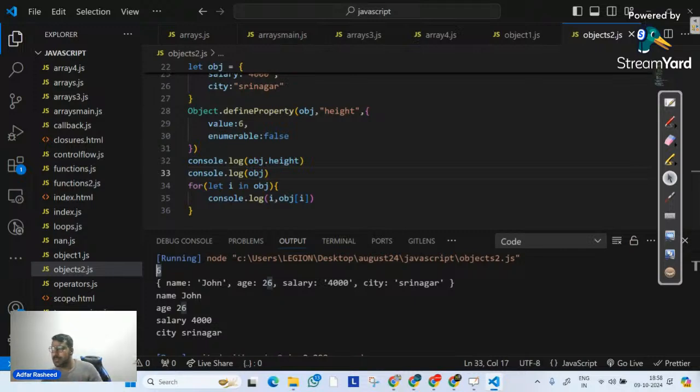Now, sometimes, sir, what's the practical use of this? The practical use is that sometimes we want our property to be hidden. If that is your intention, you don't want this property to be displayed in the loop. In that particular case, we will use enumerable. And this is one of the very important questions related to interviews.